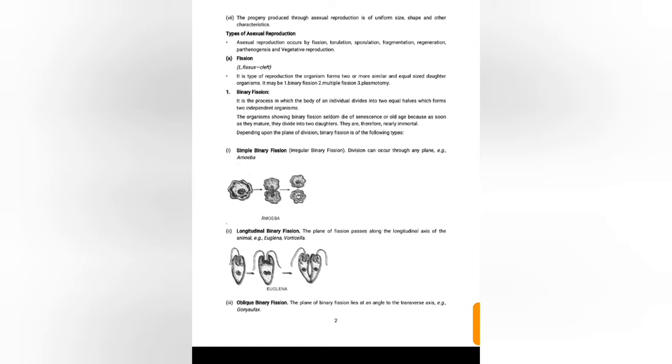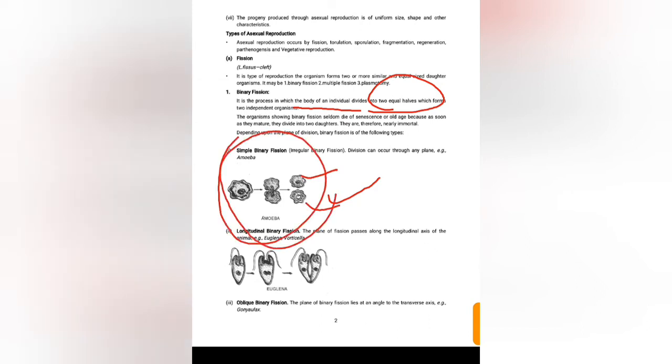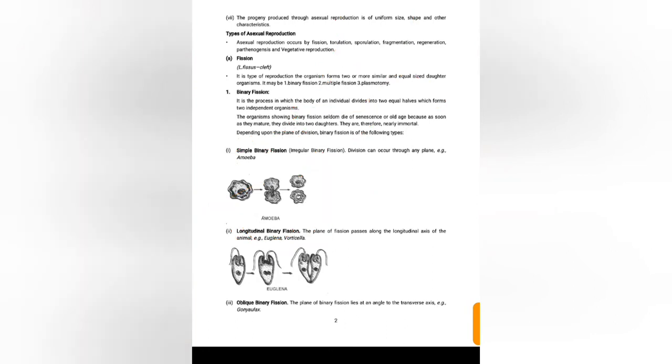Fission means it splits. Binary fission is the process in which the body of an organism divides into two equal halves, which form two independent organisms. The single parental organism divides into two parts, and each unit grows and forms an independent organism.